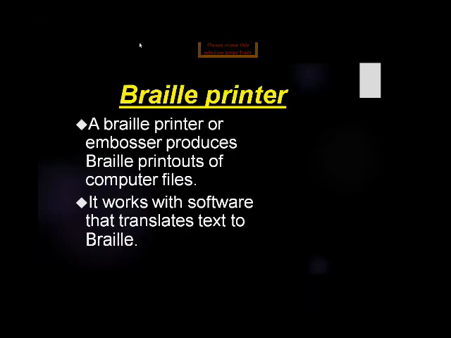Now next is braille printer. A braille printer or embosser. Embosser means ubhra hua, embosser means which you can feel. A braille printer or embosser produces braille printout of computer file. Okay, I have told you what is braille printer.